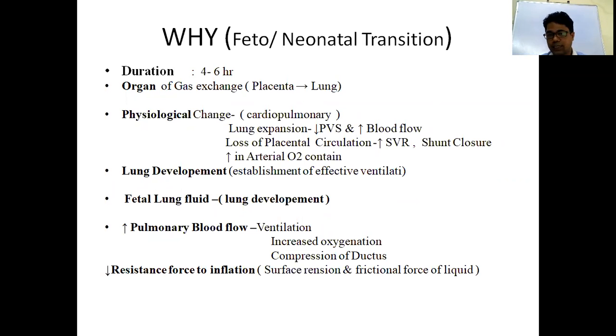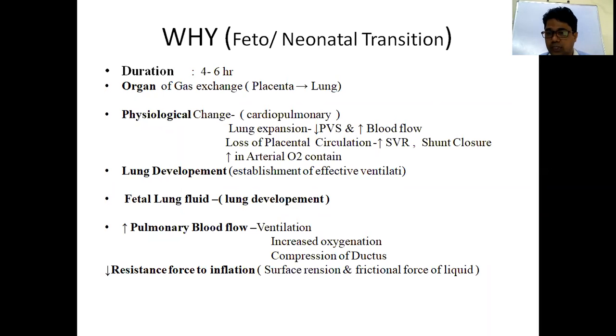These physiological changes occur in the circulatory system from intrauterine life to extrauterine life. If the fetus is unable to make this transition, we have to support. In intrauterine life the organ of gas exchange is the placenta, and in extrauterine life it is the lungs. So these are the physiological changes from the organ of gas exchange in the feto-neonatal transition.